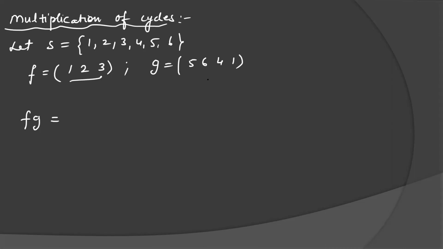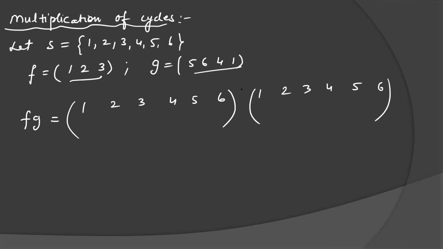The first cycle is of length 3. The second cycle is of length 4. Now, how to write here? For F write 1, 2, 3, 4, 5, 6. Here also for G write 1, 2, 3, 4, 5, 6, because these permutations are all defined on set S only. So we will write the first row from the elements of set S only. Write all the elements of set S.